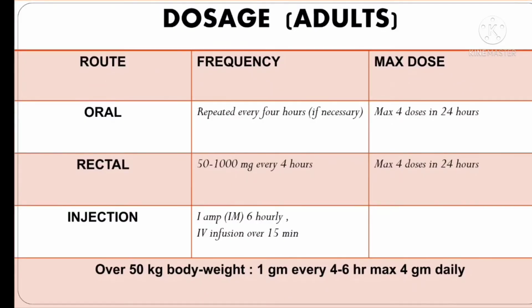Now if we discuss the dosage, in adult patients it is available in oral, rectal and injection forms. The oral dose must be repeated every 4 hours, depending upon the patient's condition, up to a maximum of 4 doses in 24 hours. In the case of the rectal route, 500 to 1000 mg every 4 hours and maximum 4 doses in 24 hours. Injection form, 1 ampule IM 6 hourly, IV infusion over 15 minutes. Over 50 kg body weight, 1 gram every 4 to 6 hours, maximum 4 grams daily.